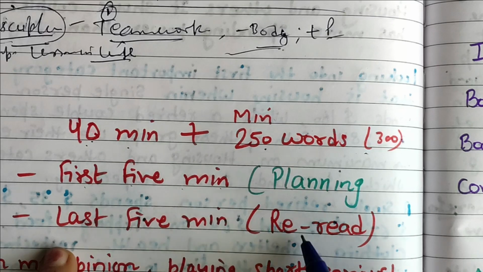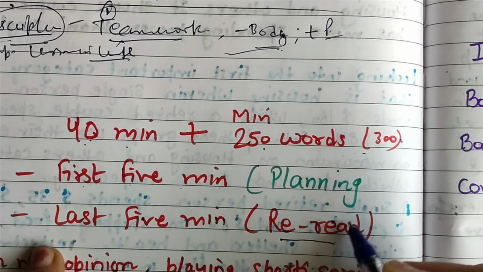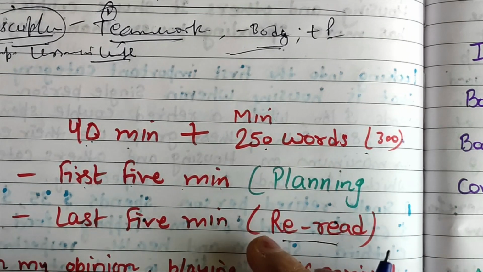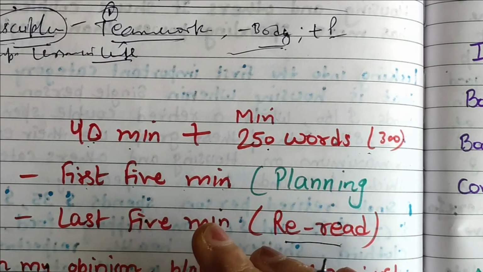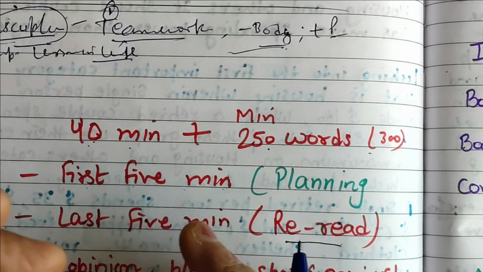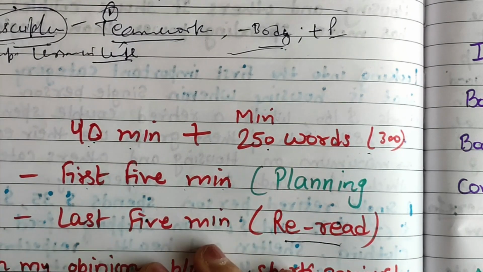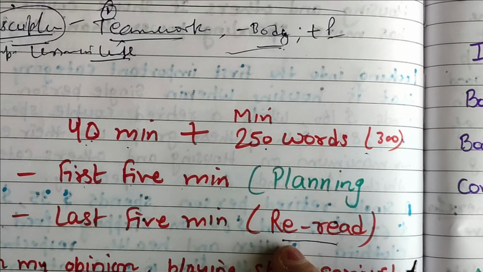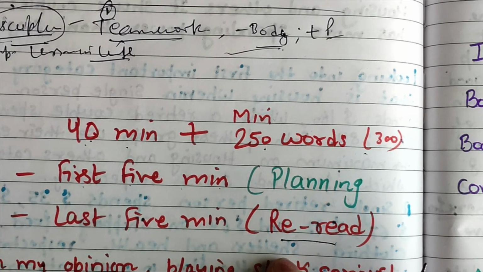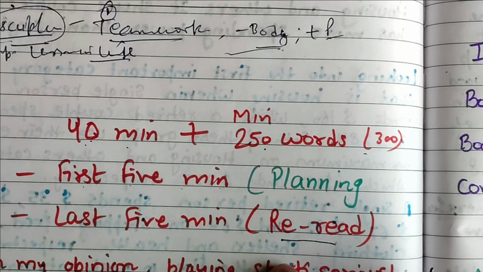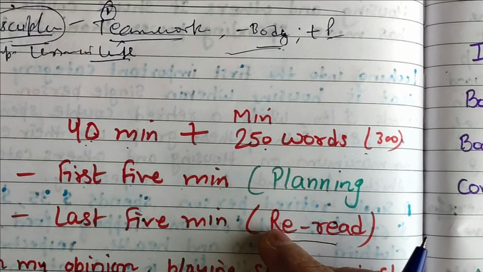Spend your first 5 minutes planning the essay, and in the last 5 minutes reread the full essay and try to find your errors in spelling, subject-verb agreement and punctuation. So many things you need to take care of. When you reread your essay, you will come to know this is a mistake you have made. Of course, you can't change the whole idea, but grammar mistakes you can easily find.